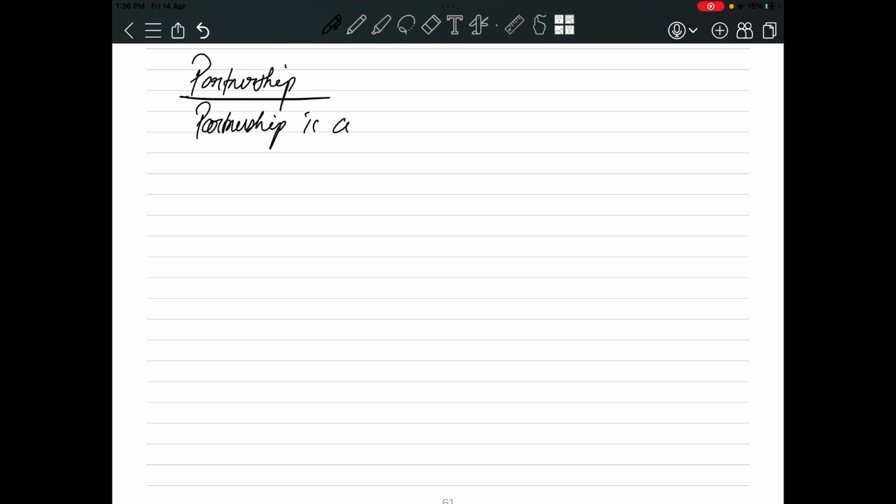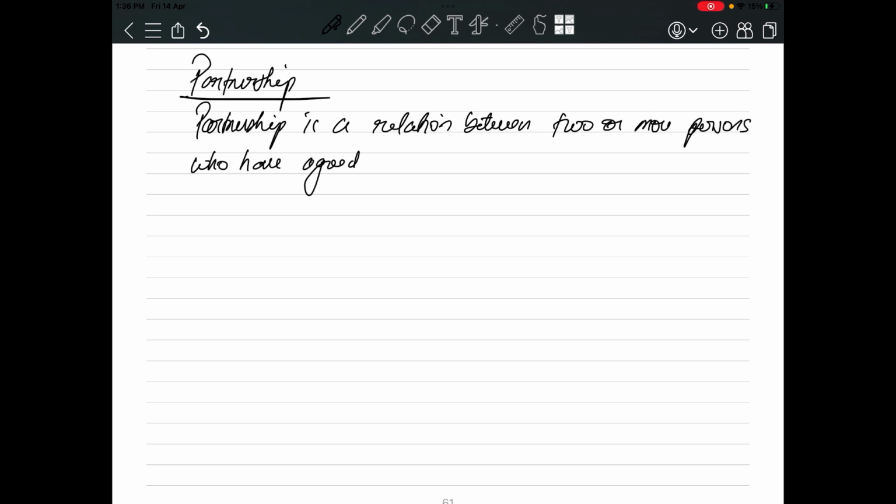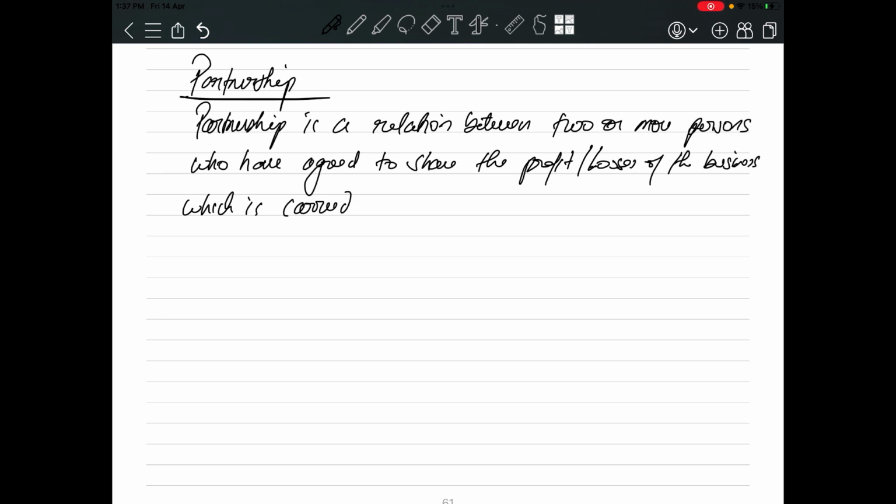Partnership is a relation between two or more persons who have agreed to share the profits or losses of the business which is carried on by all or any of them acting for all.